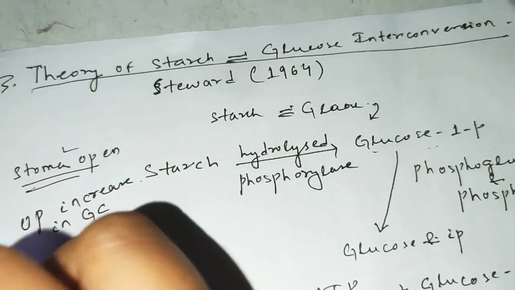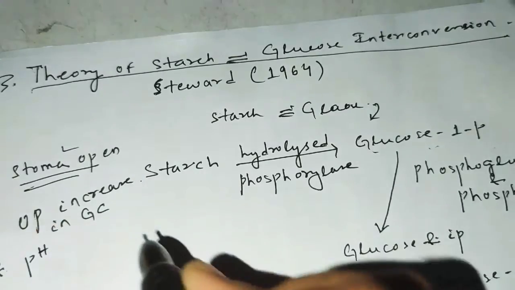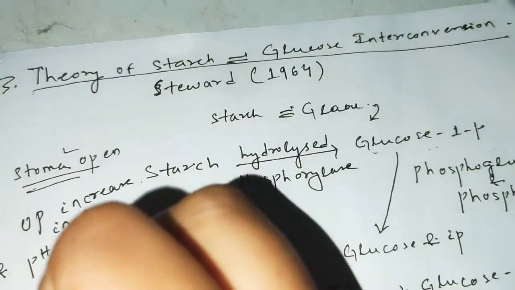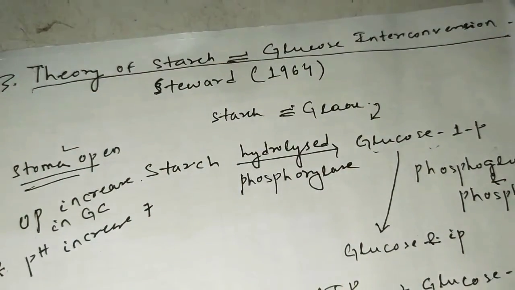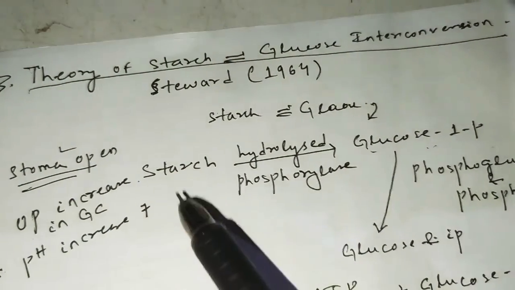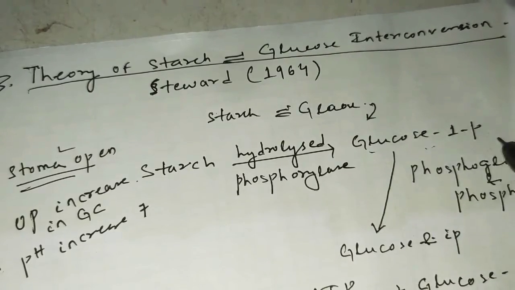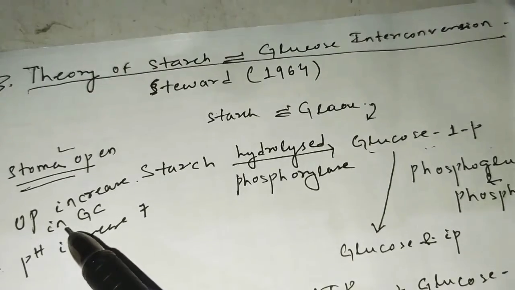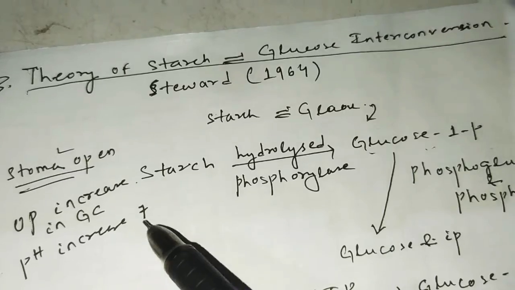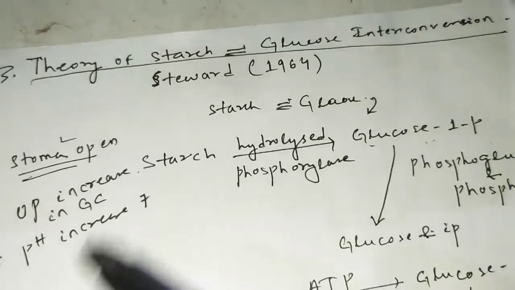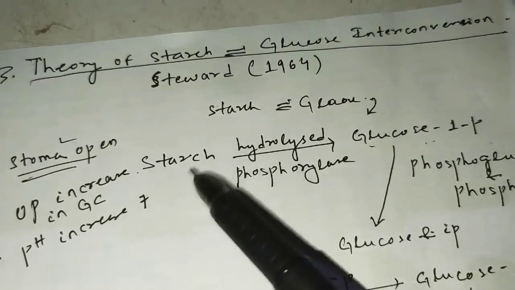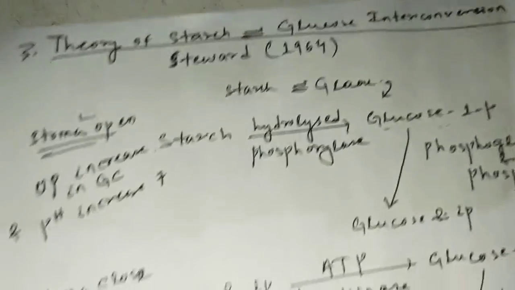And the pH also increases, that is pH 7. Remember, when the starch is converted to glucose 1-phosphate, osmotic pressure increases in the guard cell and pH also increases to 7, and at that time the stoma opens due to the pressure.